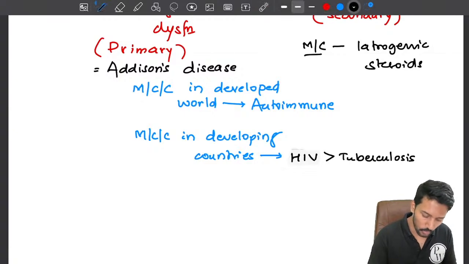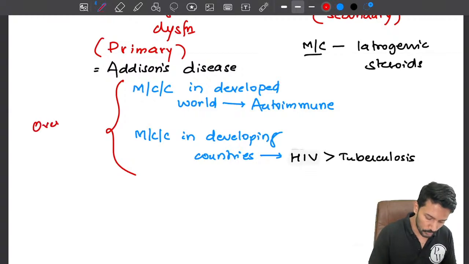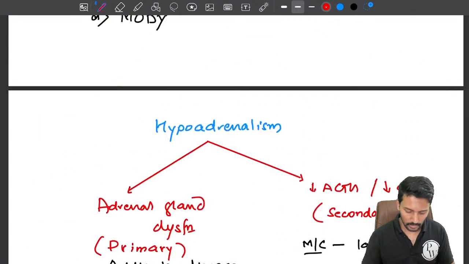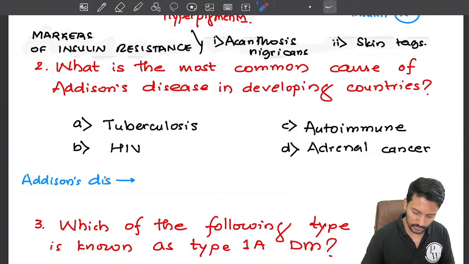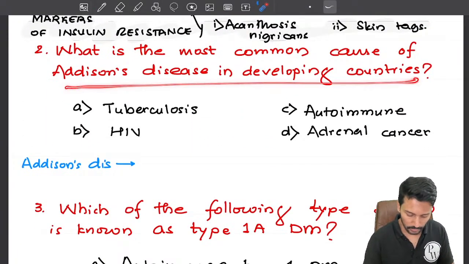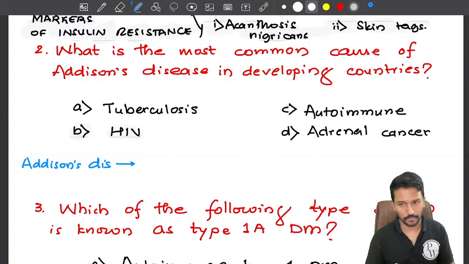And if they ask overall, without mentioning developing country, what is the most common cause, right now it is HIV. Okay, is that clear? Now going back to the question, what is the most common cause for Addison's disease in developing countries? The answer is very clear, right? It is HIV. Clear? Okay.